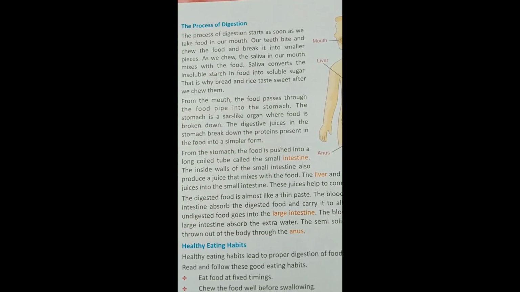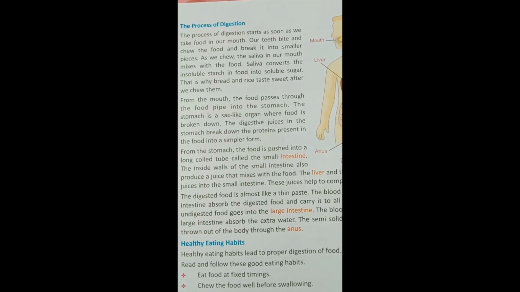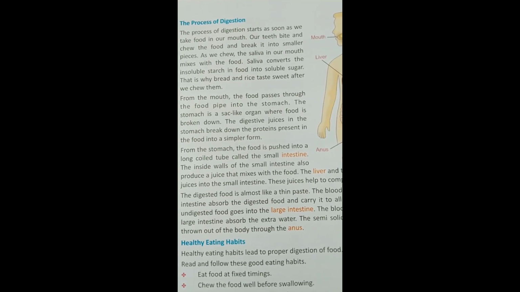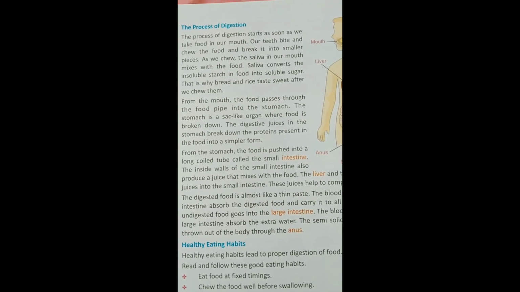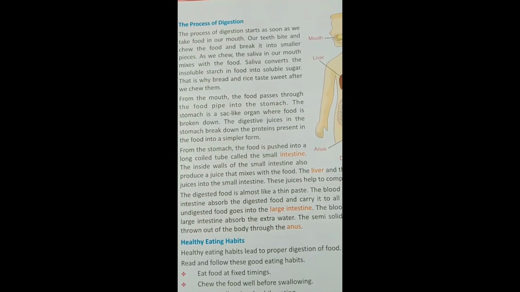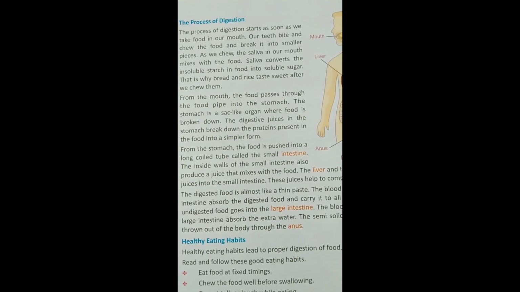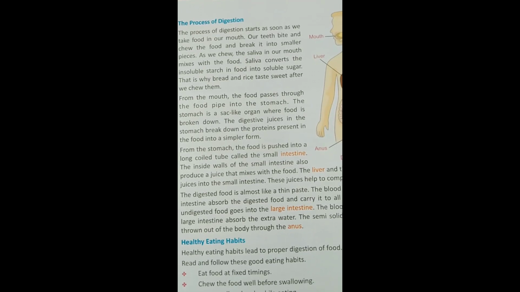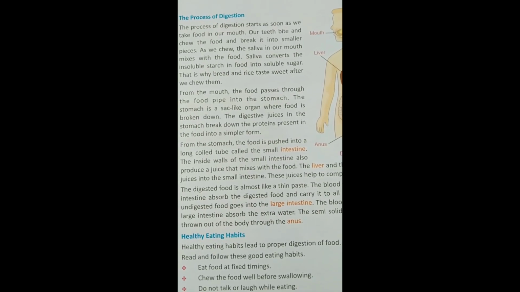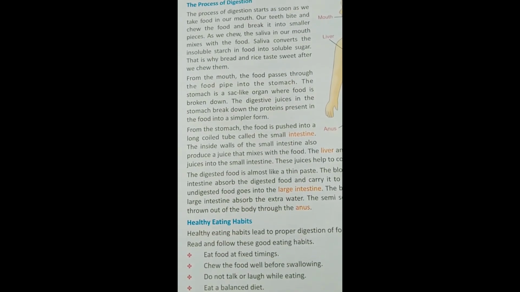From the mouth, the food passes through the food pipe into the stomach. The stomach is a sac-like organ where food is broken down. The digestive juice in the stomach breaks down the proteins present in the food into a simpler form. The digestive juice already present in the stomach breaks down all the protein in food into a simpler form.